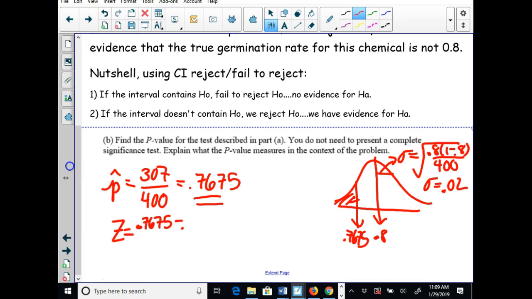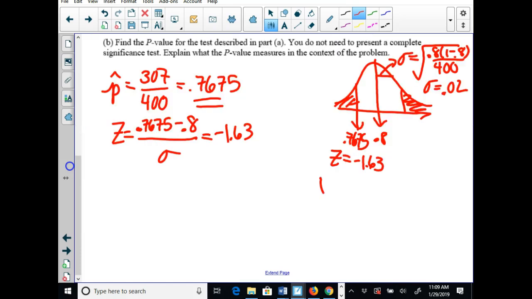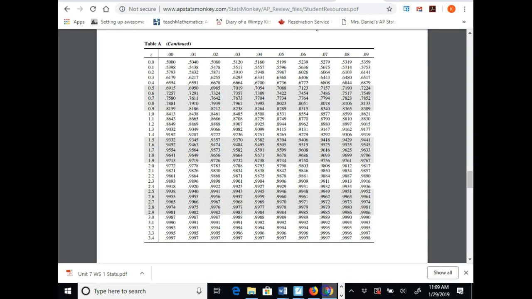0.7675 minus 0.8 divided by my standard deviation. So 0.7675 minus 0.8 divided by 0.02. And I get negative 1.63. So the z-score right here is negative 1.63. And because it's a two-sided test, I'm just going to shade over on this right-hand side. And now I need to find a p-value. Do I need to subtract from 1 when I go find that p-value?